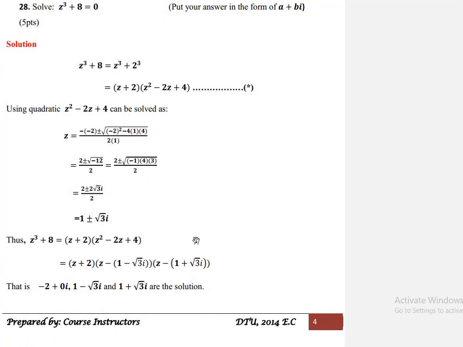28. Solve z cube plus 8 is equal to 0 and put your answers in the form a plus bi. This has 5 marks. Now, as the solution, the given statement is z cube plus 8.